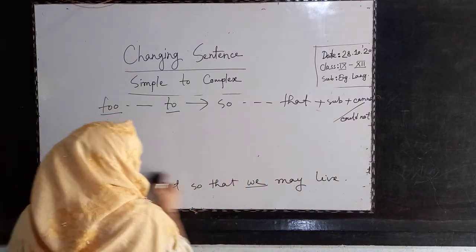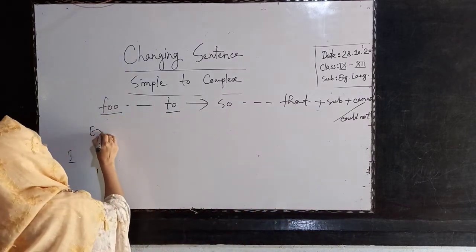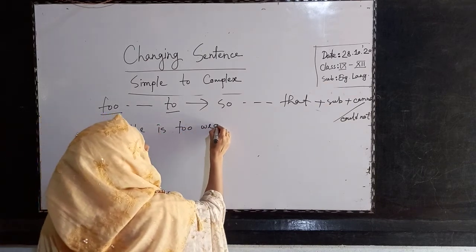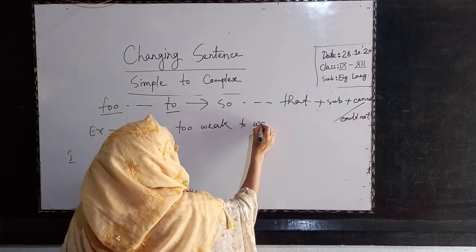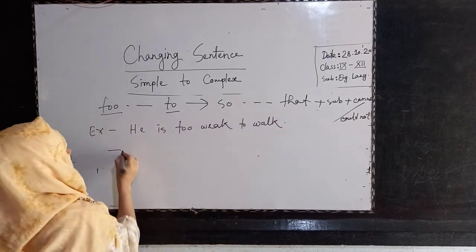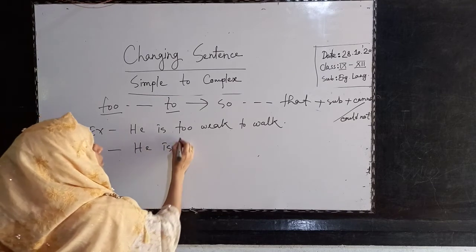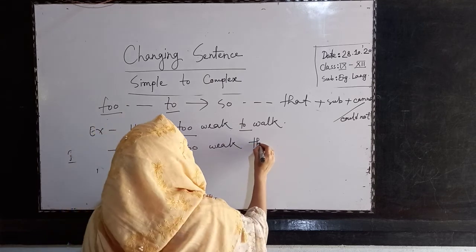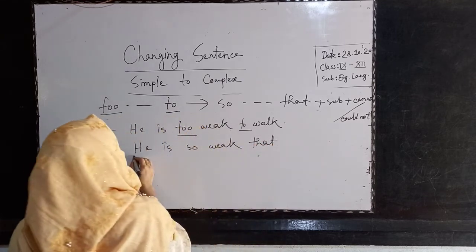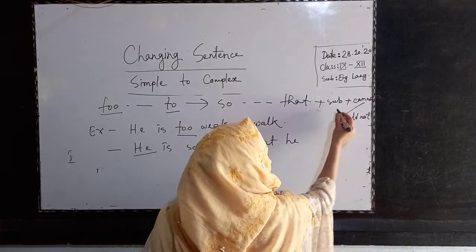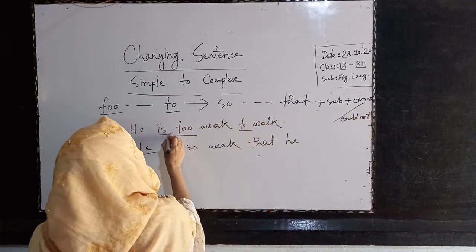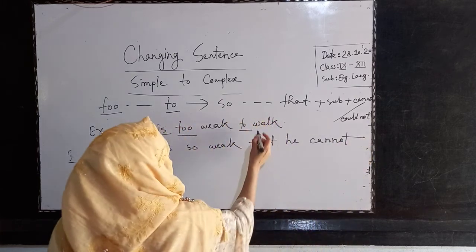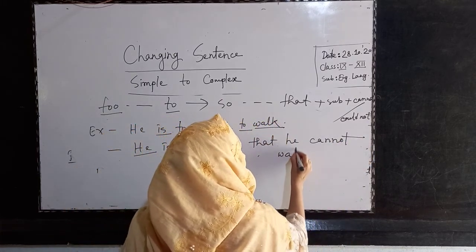Look, example: he is too weak to walk. How will we make it complex? He is so weak, now here is that, then the subject, that he. Now cannot or could not. Why cannot? If it is present tense, then cannot. If it is past tense, then could not. He cannot, then this word walk.